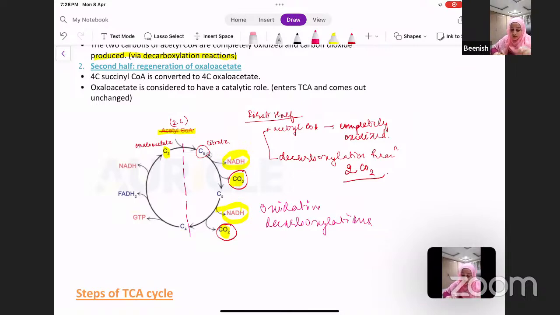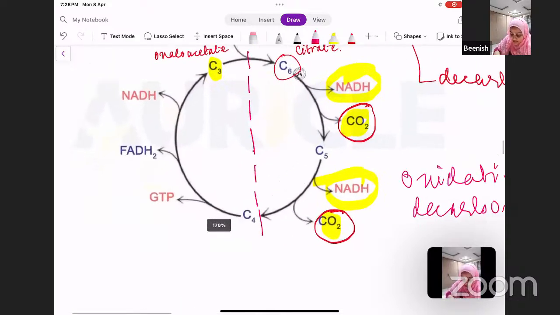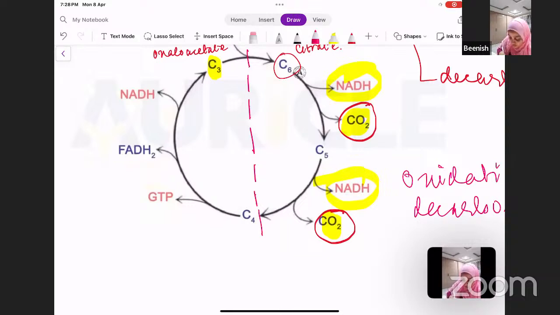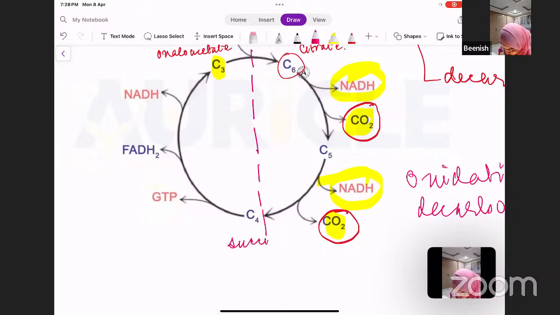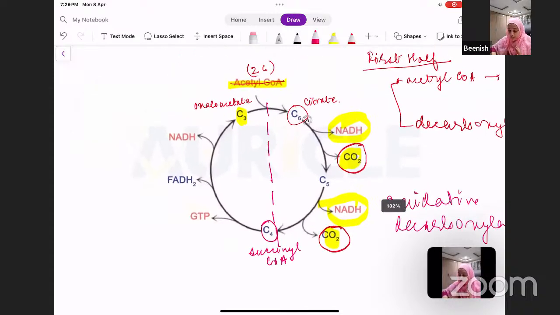So your 6 carbon citrate, after 2 carbon dioxide being removed, has been converted into a 4 carbon succinyl CoA. So that was about the first half of the TCA cycle.